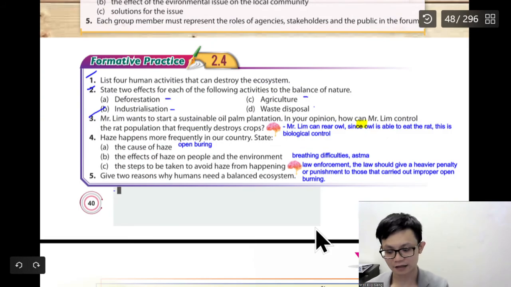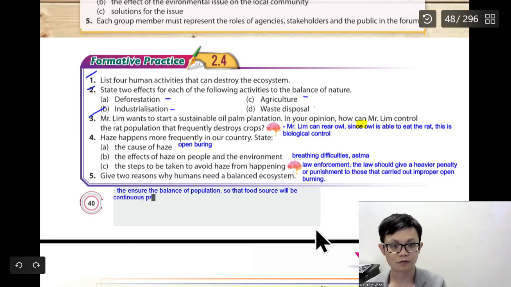Maybe we can say to ensure a balanced population, so that the food source will be continuously provided to organisms.